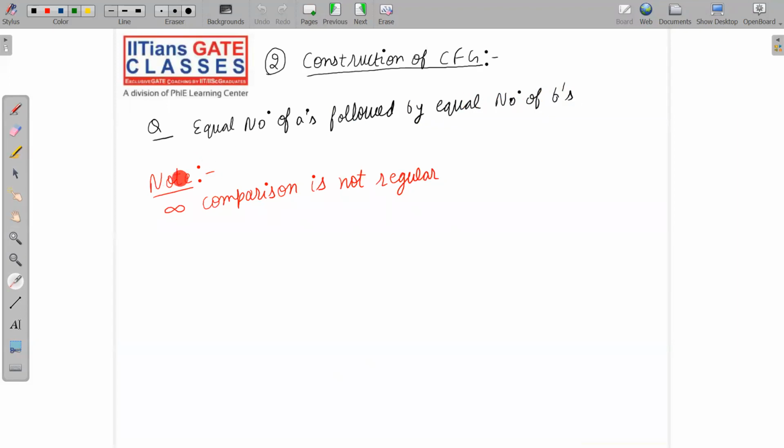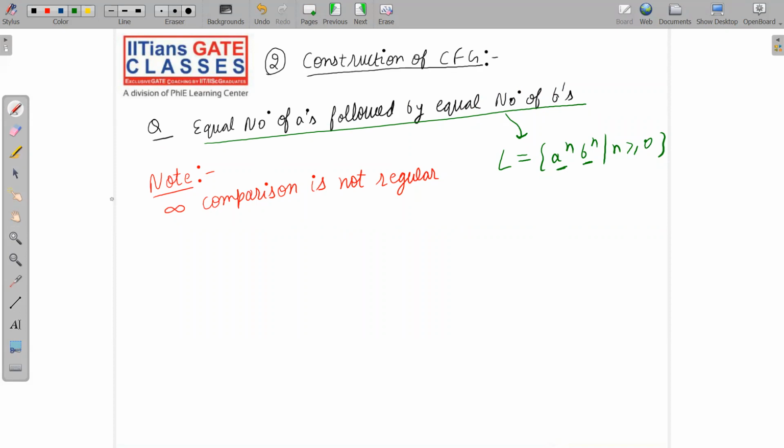So the first thing you have to remember is infinite comparison. If we have infinite comparison, then the language is not regular. For example, if I say L is equal to a power n b power n such that n is greater than or equal to 0. This statement can be written in the form of a set as a power n b power n such that n is greater than or equal to 0. So now here we have a comparison between the number of A's and the number of B's.